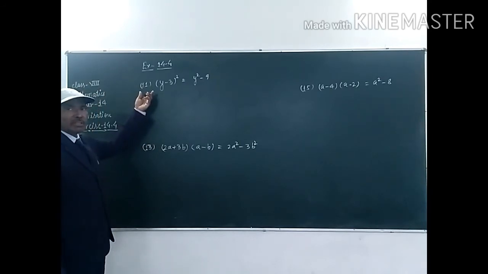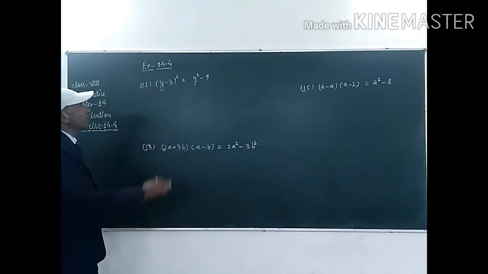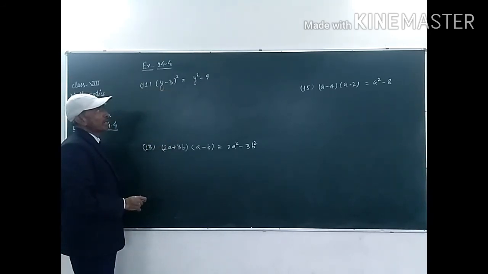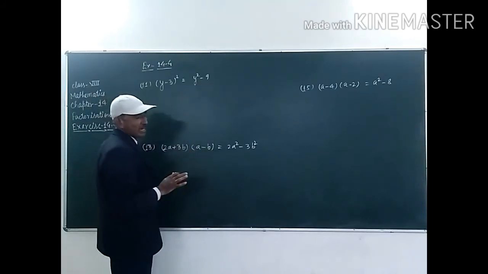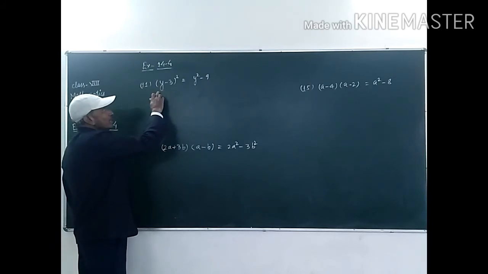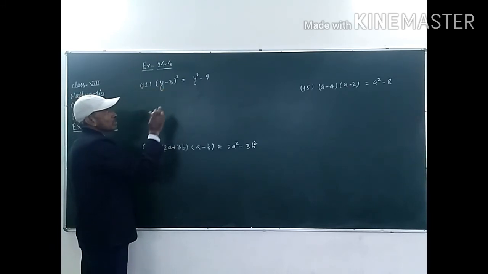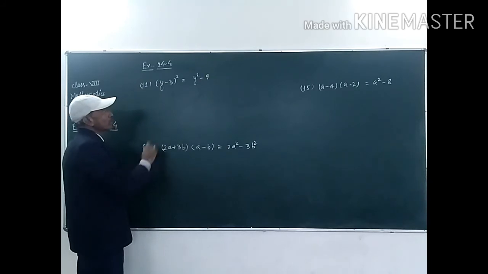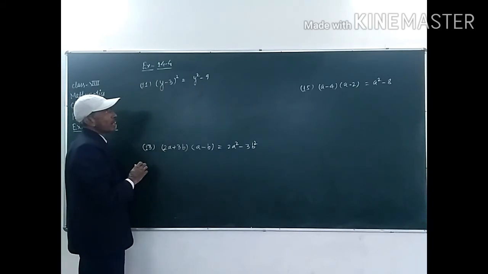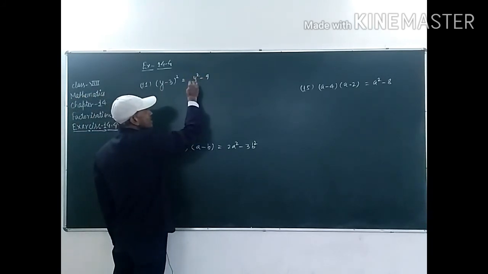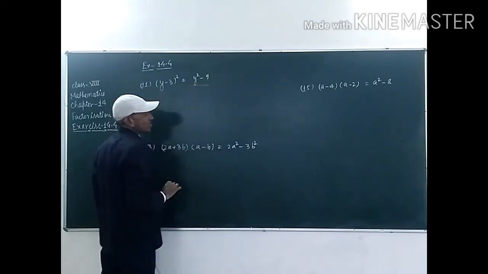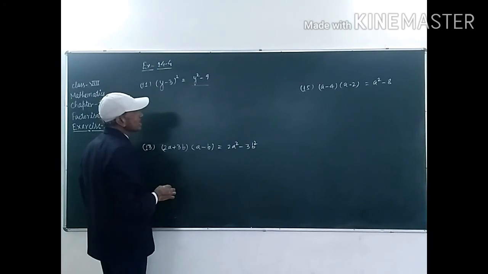So the answer will be minus 6, student. This is the 11th question of exercise 14.4, students, and this one is y minus 3 whole square is equal to y square minus 9. It is given. So student, this is a minus b whole square. So we have to find the expansion of this part, that is y minus 3 whole square, and it is given that its value is equal to y square minus 9. So it is not correct, student. In this part there is a mistake.